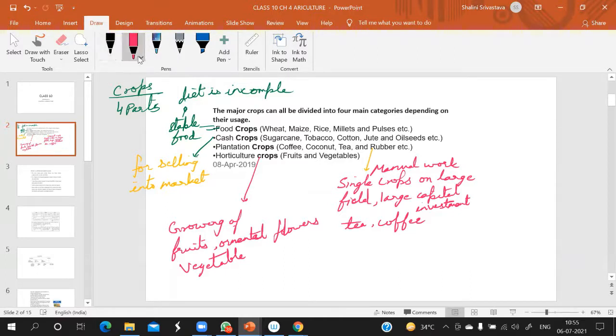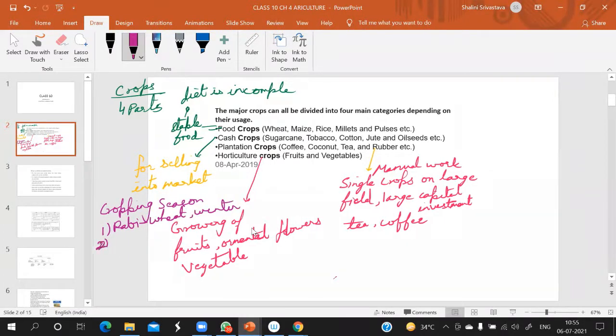Yes, ma'am. Now let us come to the cropping season. So what do you mean by cropping season? Cropping season means the three seasons we have. Number one, Rabi, that is in winter season, wheat and winter. Clear? Second is Kharif. Mainly Kharif is rice, onset of monsoon. I'll tell you later on.